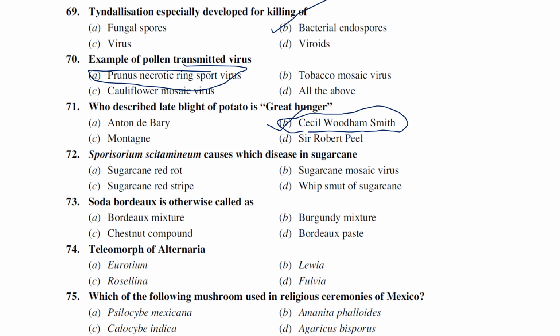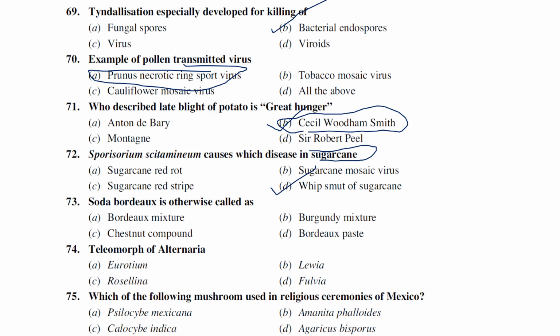Sporisorium scitamineum, or Ustilago scitaminea, later changed to Sporisorium scitamineum, causes which disease in sugarcane? Red rot, mosaic virus, red stripe, whip smut of sugarcane. This whip smut of sugarcane is caused by Sporisorium scitamineum. Before, it was called Ustilago scitaminea. Now it is called Sporisorium scitamineum.